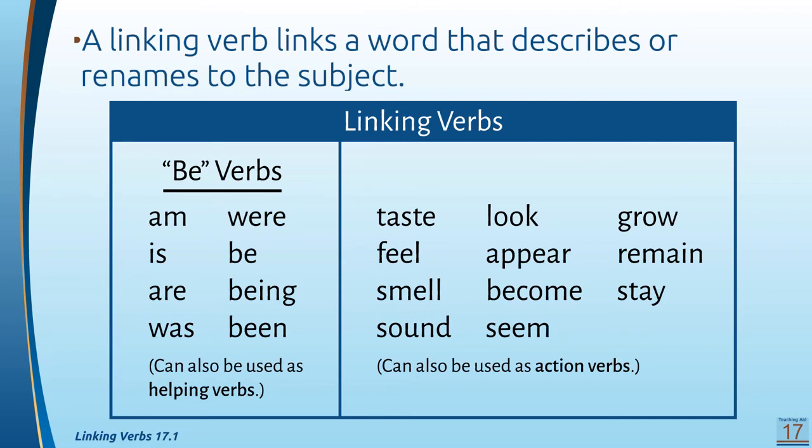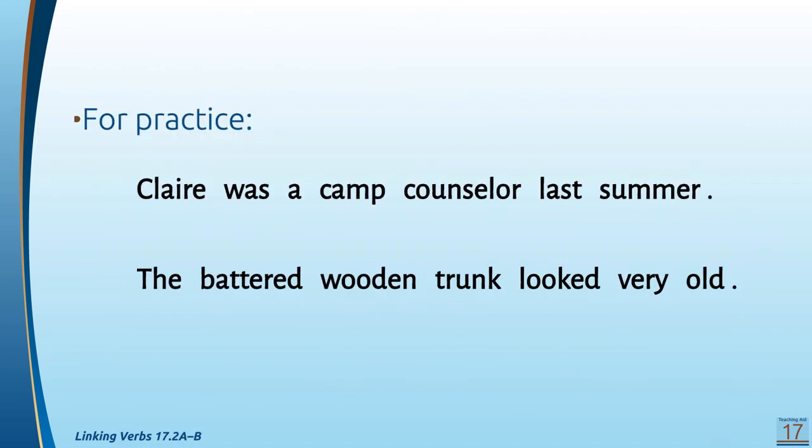All right, let's practice. Claire was a camp counselor last summer. Find your verb in that sentence. Okay, so it should jump out at you immediately. Was is your verb. It's your being verb. Now always look around to see if there's anything else.